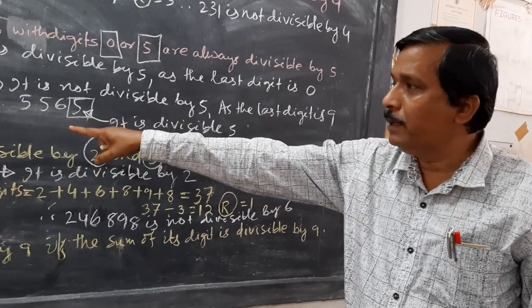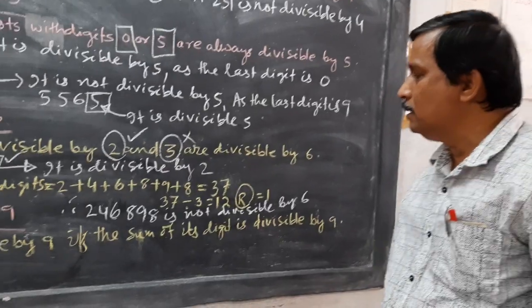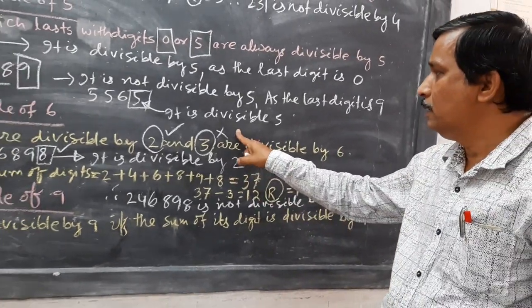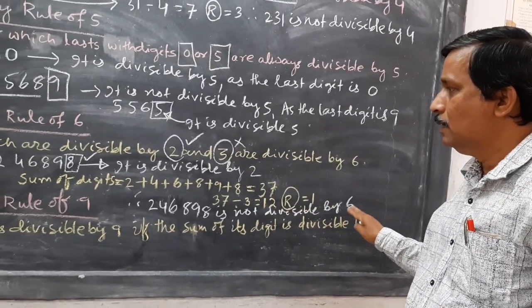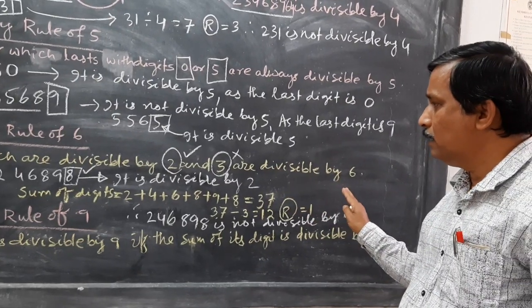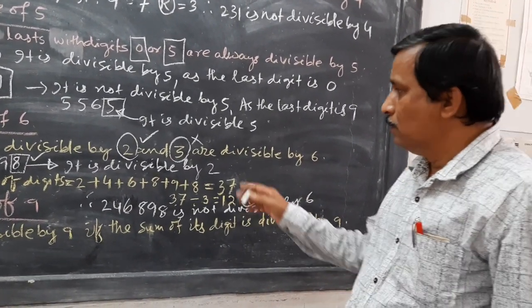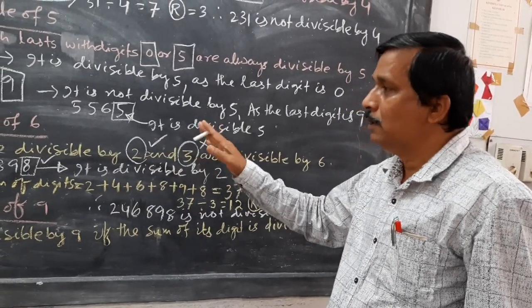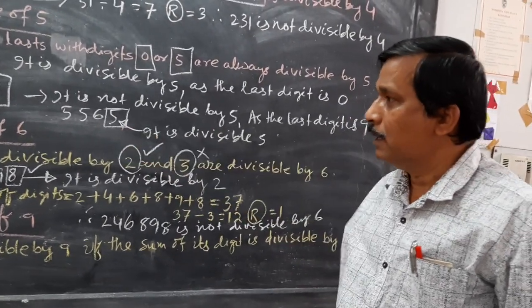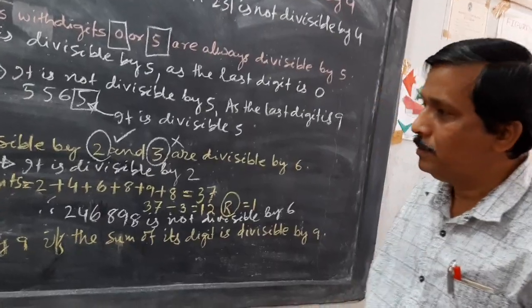Then it will be divisible by 6. But here it only obeys divisibility of 2 but not 3, so it is not divisible by 6. If it is divisible by both, then it is divisible by 6. So you have to remember both divisibility rules, then you can clarify the divisibility rule of 6.